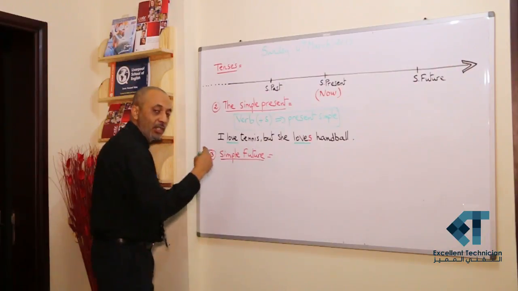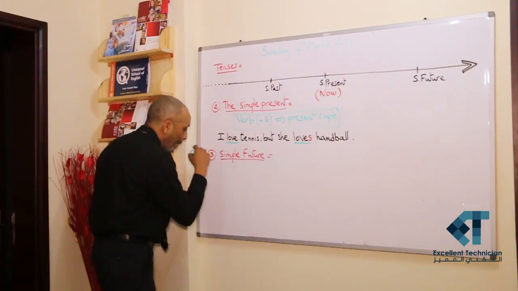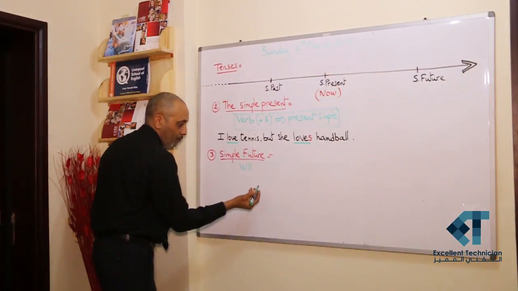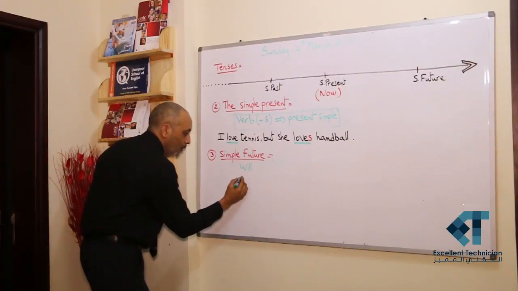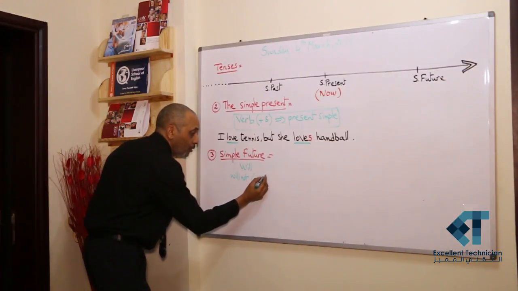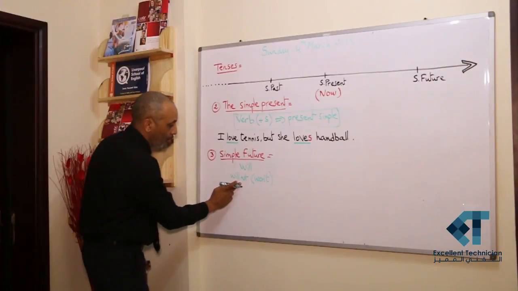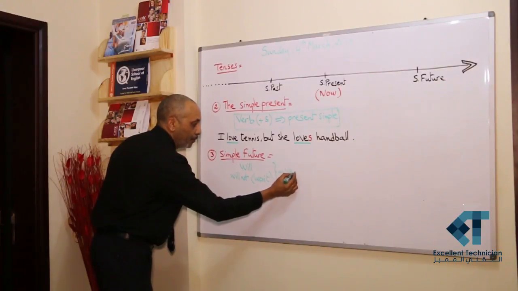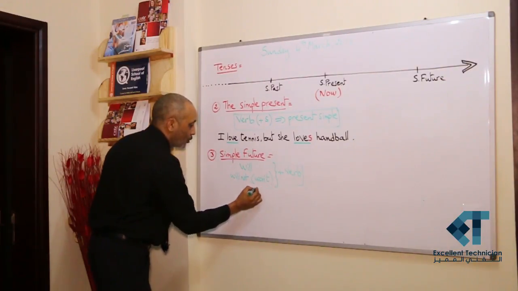The first type, which is the most common, is will, or in the negative, will not, or won't, as short form of will not, plus verb. That's the rule.